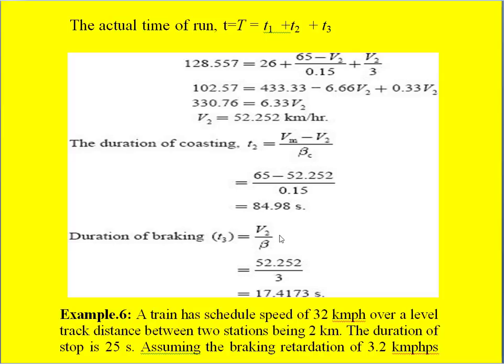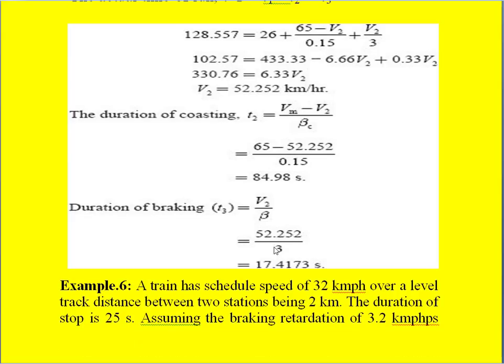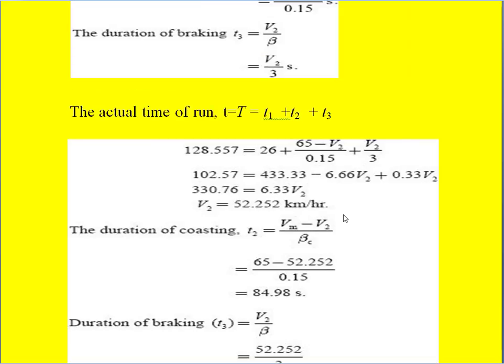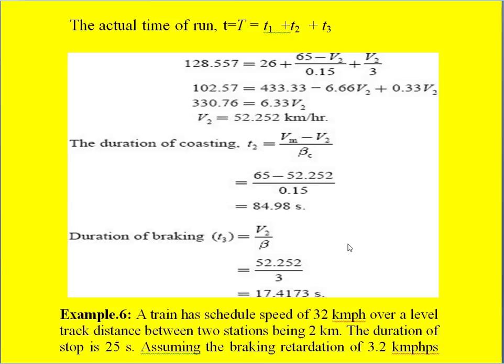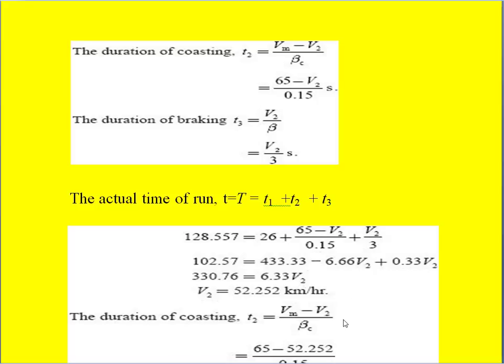So V2 we have calculated, that is 52.252, and beta is already given. So you calculate that, and you will get 17.4173 seconds. This is what he asked. He asked what is T1, what is T2, what is T3. So we calculated all values, and small t was already calculated using the average speed. He did not ask the scheduled speed, so we don't calculate it.